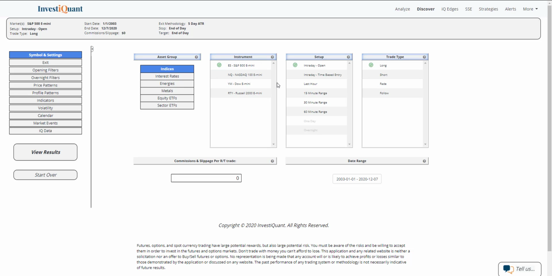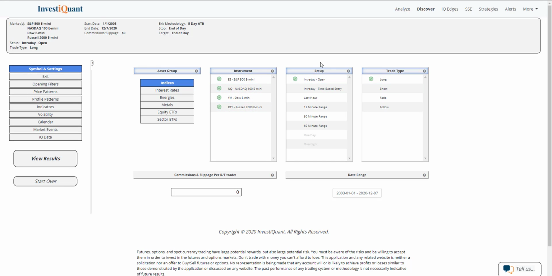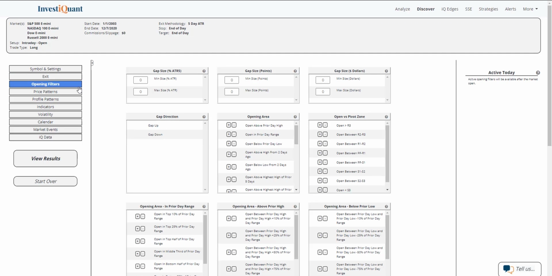So let me set this up and look at all four instruments. The setup's going to be based upon getting long at the open, which is 9:30 a.m. Eastern Time, and exiting at the close, which is 4:15 p.m. Eastern Time. Now for opening filters, we are currently trading down across the board. So I'm going to go ahead and use a gap down here from the opening filters.